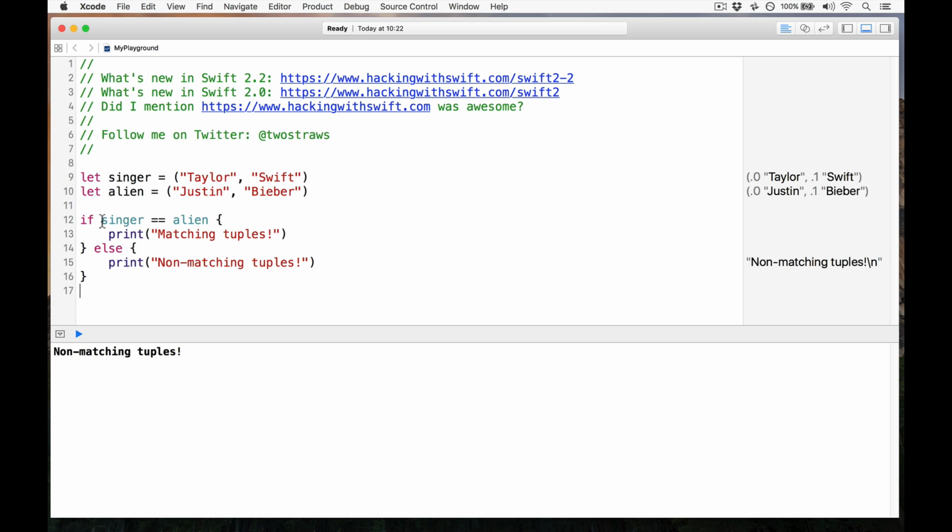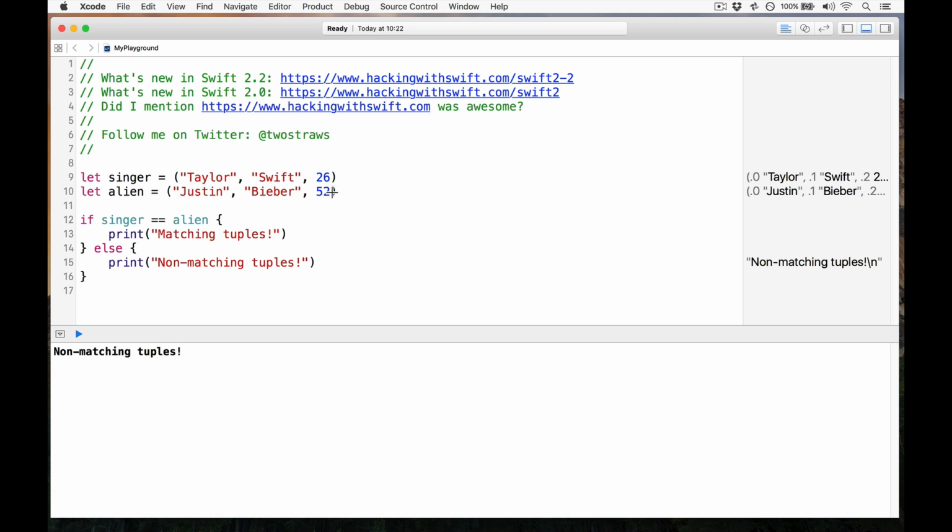Now, before Swift 2.2, you could compare these tuples, but you had to write your own comparison code, which is pretty ugly, and I've given you the code for that in this article. And it only worked in our example code for tuples with exactly 2 items. In Swift 2.2, this comparison works up to 6 elements in a tuple. So you could say 26 and 52, and it will compile and run and work correctly.